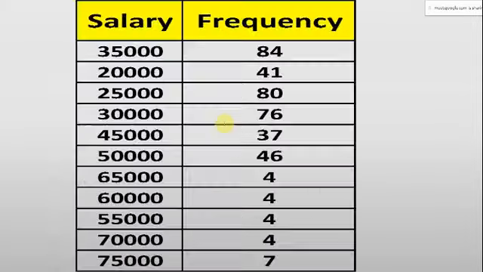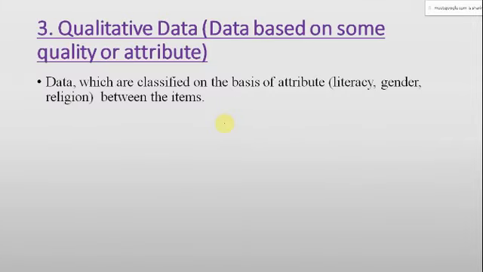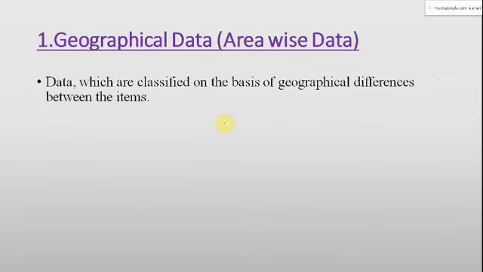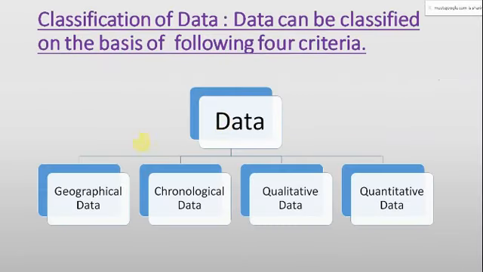Now, classification of data we have done. I am taking you back to that particular slide. This one. So data we have understood, that we had geographical data. For the people who are coming for the first time, let me give them a quick revision also. And why I am telling this, I'll tell you later on. The geographical data is based on what?